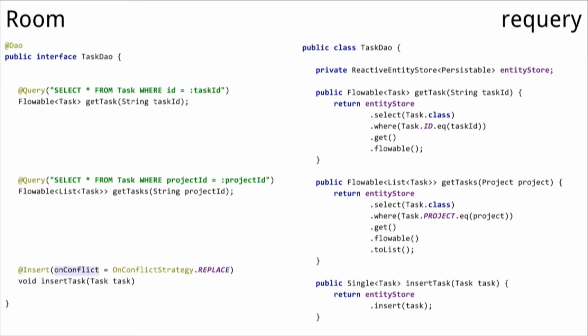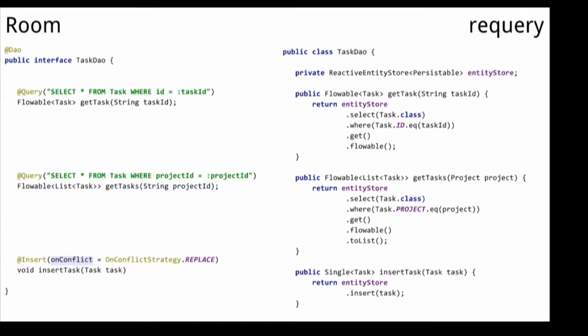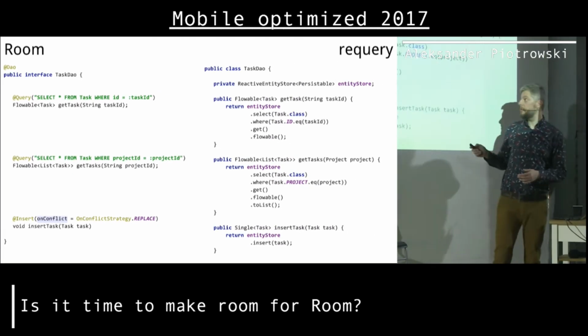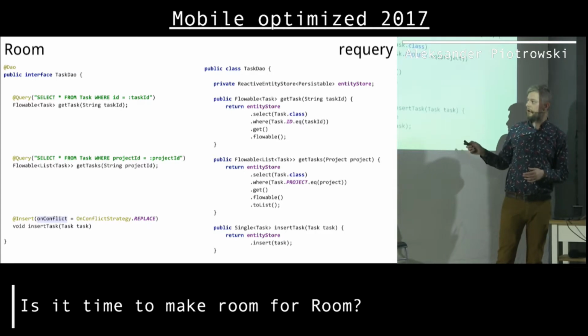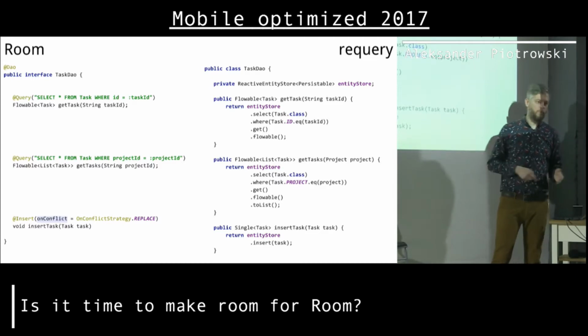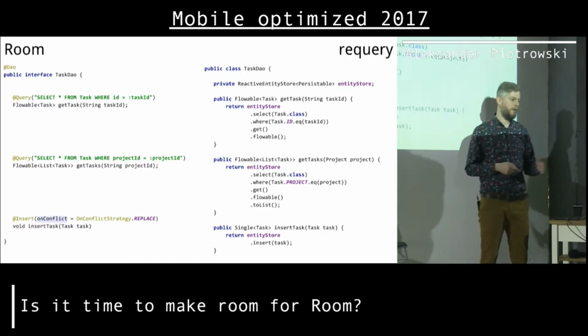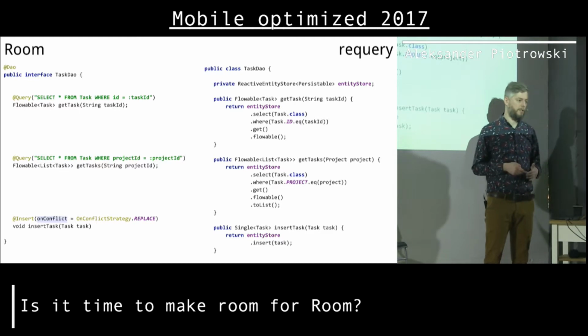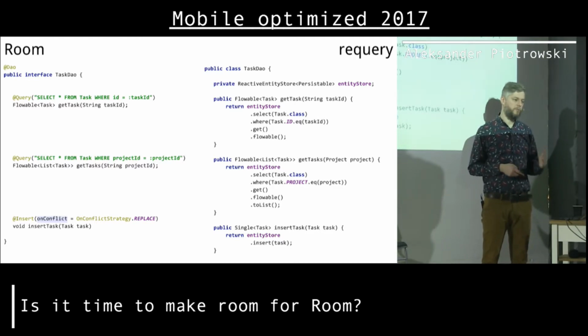We just have to write a few lines. So it's kinda cool. And what's cool also is that basically we can use all the power of reactive programming here. So if I want to have a list, I just convert flowable to a list. And actually I don't have another example, but I show we can use first or error and other things, so we can return a single very easily and whatever we want. So with requery, some code is needed, but it's super easy to write this code,